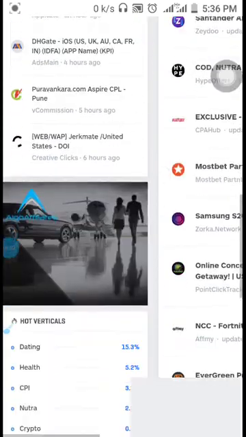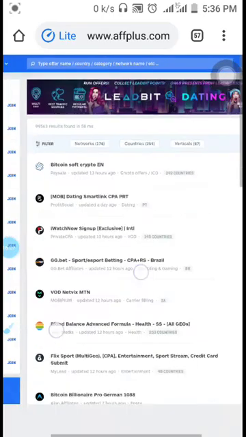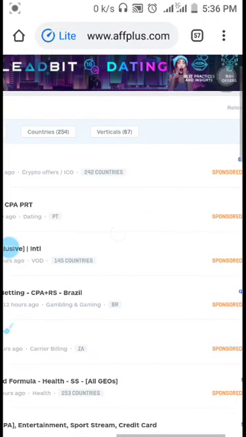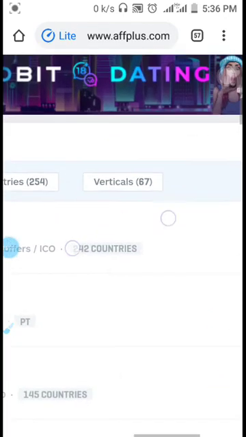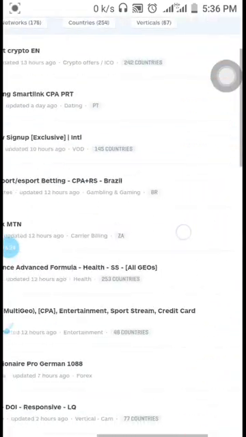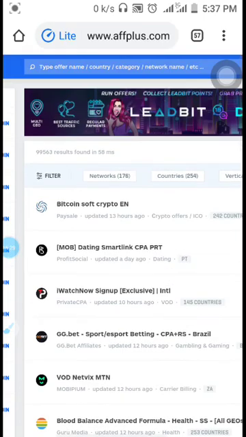So you can see the sponsor. This is what you get paid. All this money here is what you get paid. That means if you are promoting a Bitcoin shop, you are going to be paid $387 for every single registration where somebody deposits money. So you see that CPA marketing is a gold mine. It's a massive opportunity. So what are you waiting for, everyone? Today is amazing. We looked at what affiliate marketing is and how to research the affiliate network. Leadbit is in the dating niche, and they are doing well.